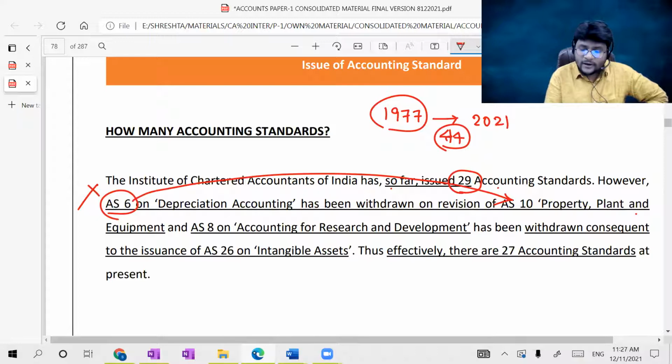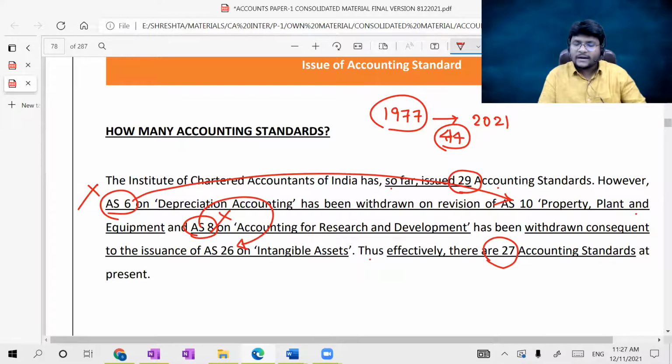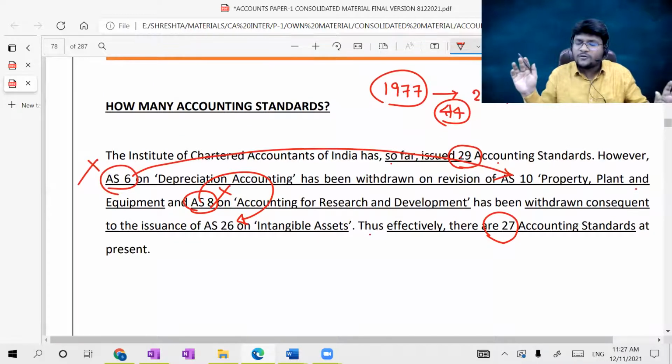and AS 8 on accounting for research and development has been withdrawn consequent to the issuance of AS 26 on intangible asset. Right now, AS 8 is also not there, which was clubbed into AS 26. So 29 minus 2, effectively 27 standards are there. Thus, effectively, there are 27 accounting standards at present. Okay, they issued 29. Out of such 29, again 2 standards are clubbed into some other standards. That's why effectively only 27 accounting standards exist in the span of 44 years.